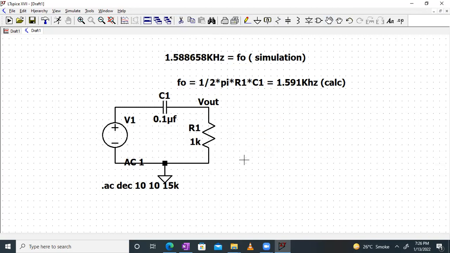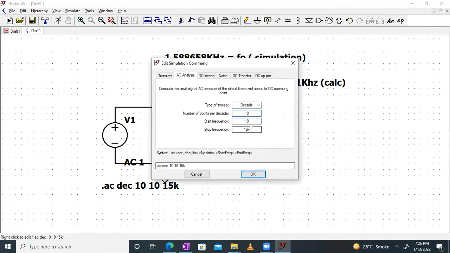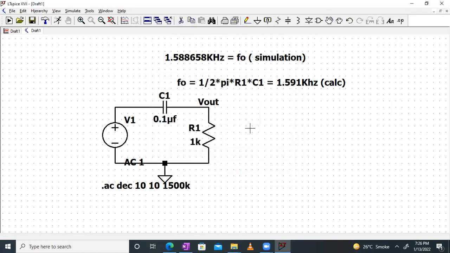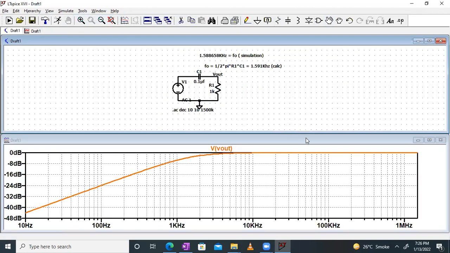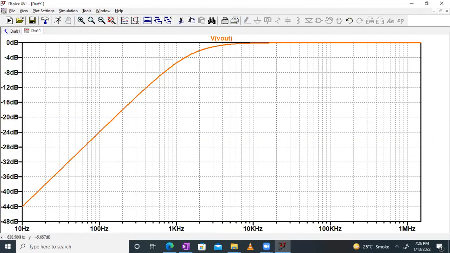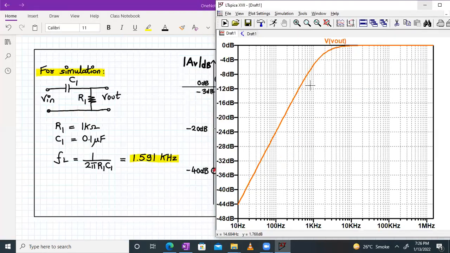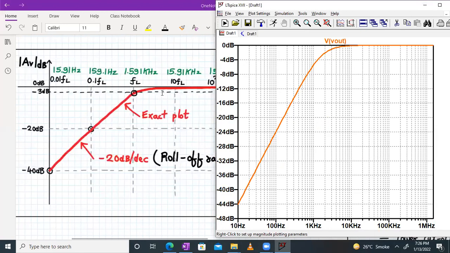So the cutoff frequency is the same. Only thing is that the higher cutoff frequency, we can increase to a higher value. Let's say we have increased it to 1500K. And now we are running the simulation again. So we are getting exactly the same plot as you can see over here, right? This is 0 dB. Let me show it to you over here also. If you see carefully, this is the same plot,